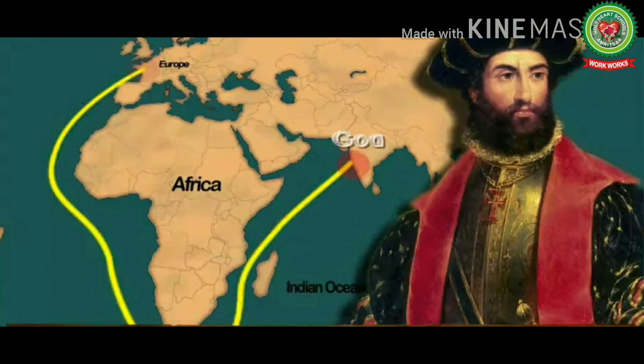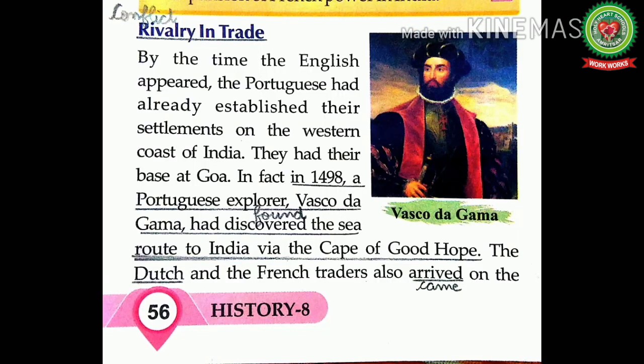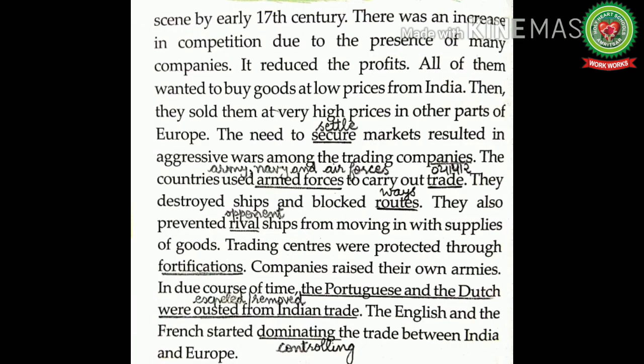In fact, in 1498, a Portuguese explorer, Vasco da Gama, had discovered the sea route to India via the Cape of Good Hope. The Dutch, means Netherlands traders, and the French traders from France also arrived on the scene by early 17th century. Means by the early 17th century, the Dutch too were exploring the possibilities of trade in the Indian Ocean, and soon the French traders also arrived on the scene.